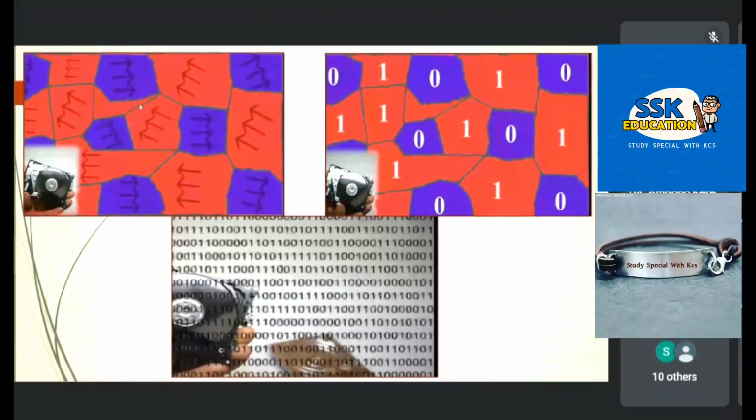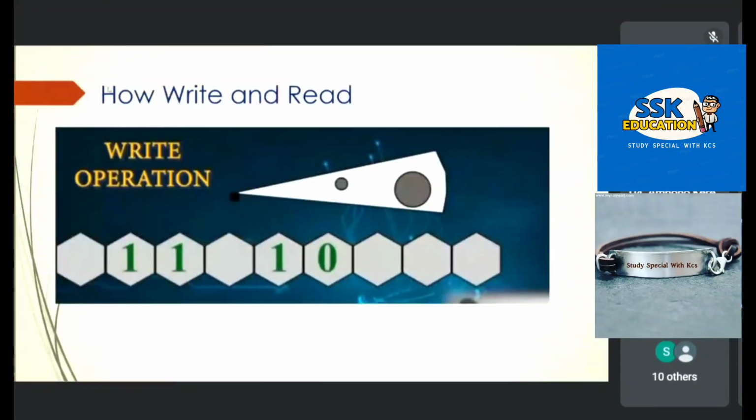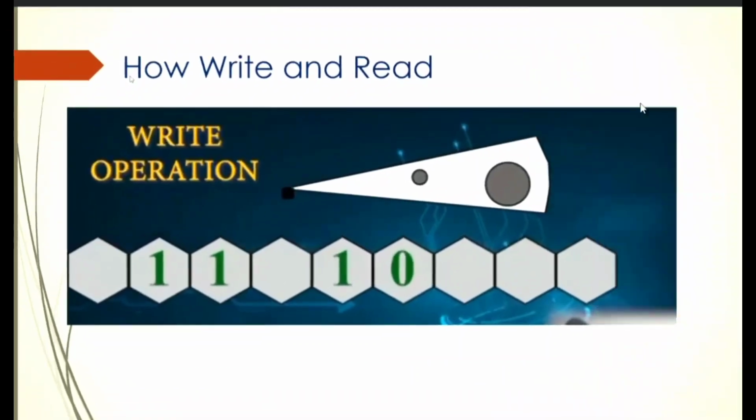This is the basic of how to write and read. Okay, first I explain how to write. How write means how it adds data. There are two types, one is write, another is read. Write means how it adds data, read means how it collects data. The head has three works: one is to add data, one is it can change data, and another is to read data.